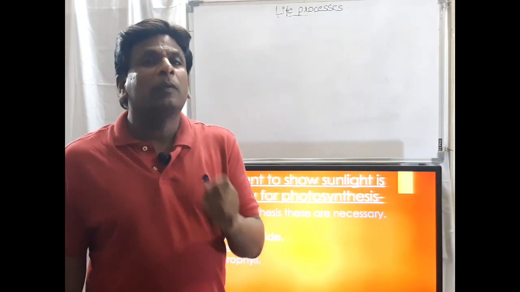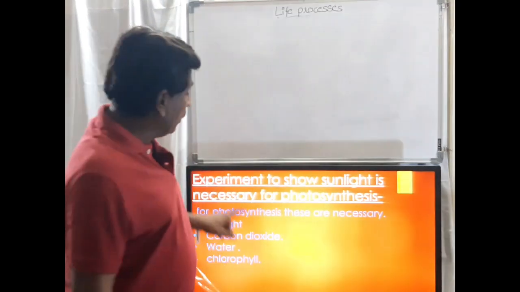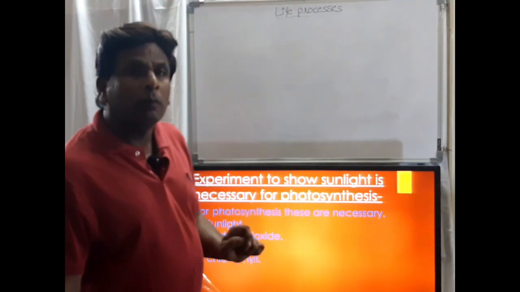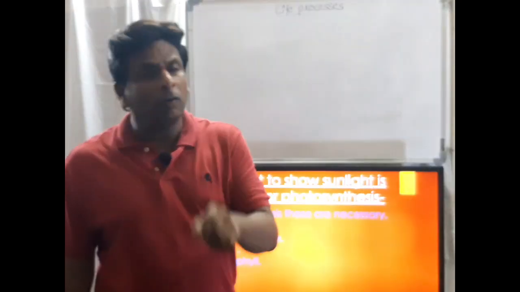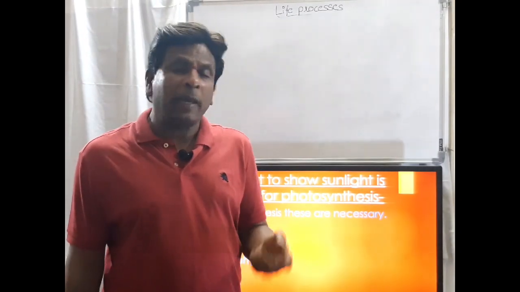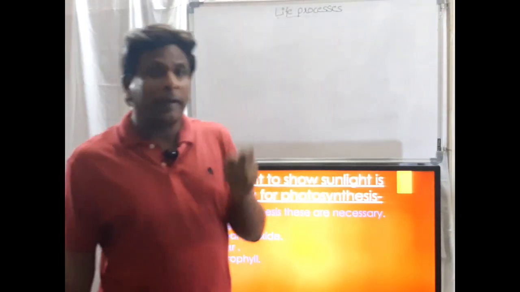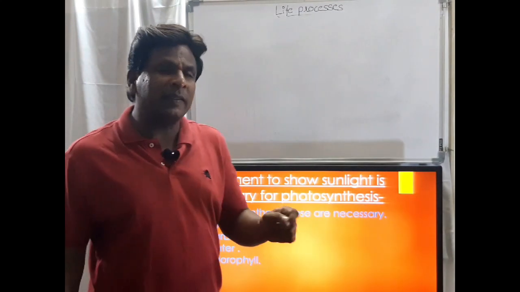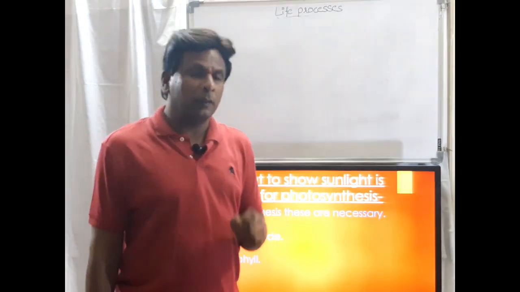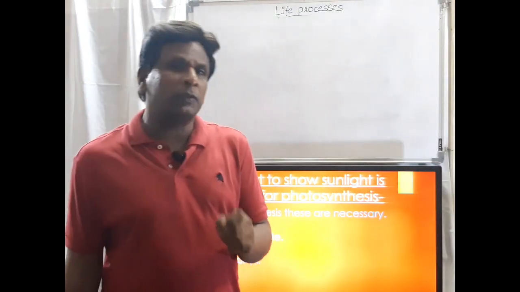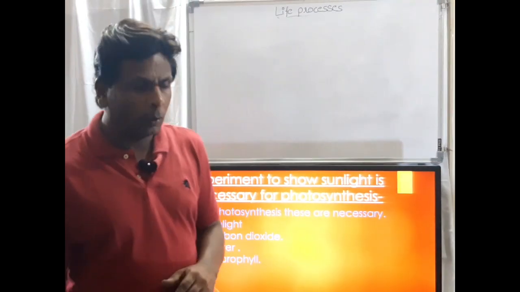That we are going to experiment in this video. First, if sunlight is not there, what will happen, or why and how sunlight is necessary for photosynthesis. This concept we are going to study in this video, friends.